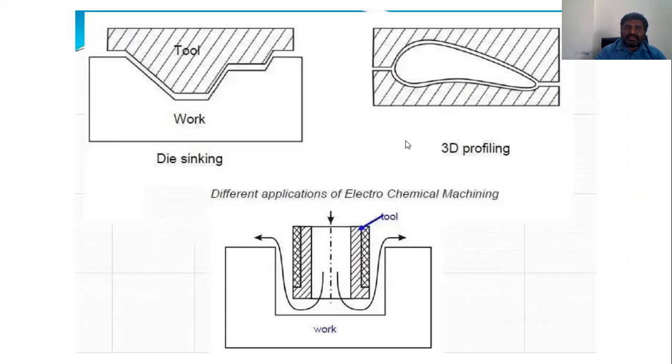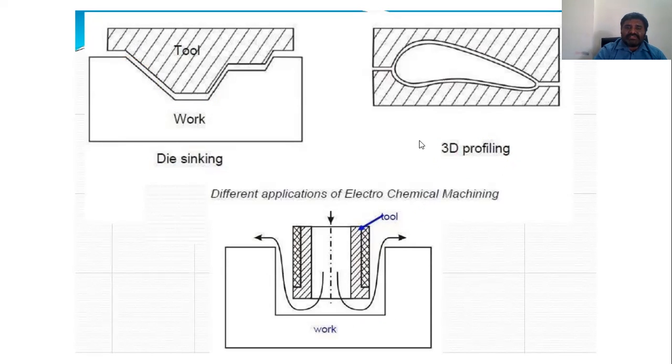Now coming to die sinking, how can it take place here? Die sinking can take place here, and also profiling. Whatever the impressions of the tool are, we are making that profile on the workpiece. The same tool is used here, and there will be a workpiece. The tool is connected with the cathode and the workpiece is the anode here. So this is how the process takes place.